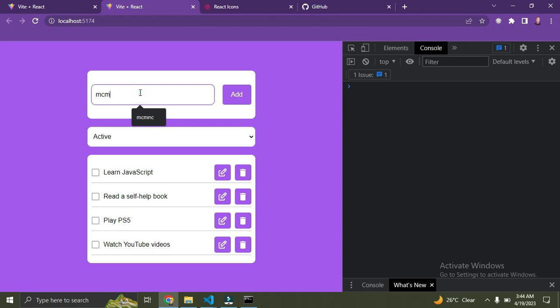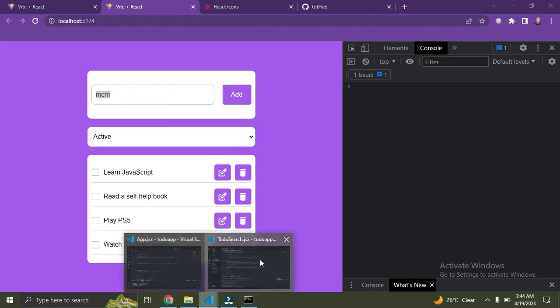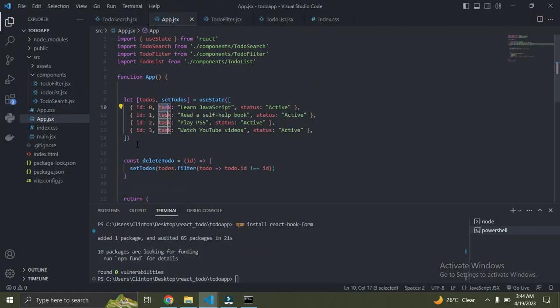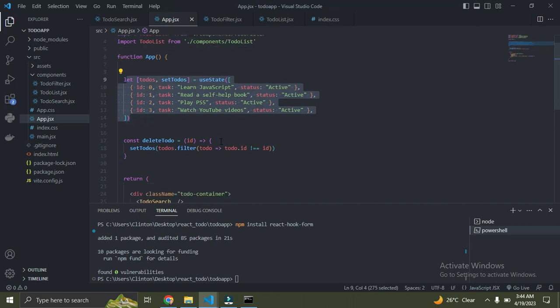So we've been able to validate the form. The next step is to add these items to our to-do items. You understand? How do you go about that? Remember, whenever you are trying to update the state, the state was declared here. You must always have your function in the file where the state was created. You understand? That's it. So we're going to call this addToDo.